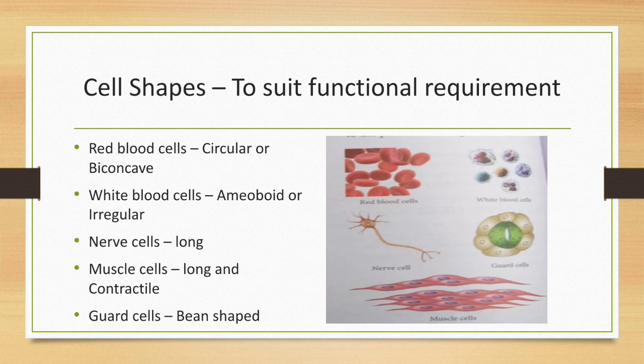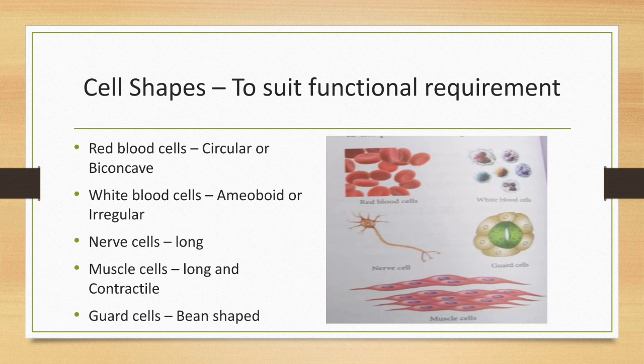Cell shape to suit functional requirement. Each cell has its own structure or shape, and depending on the shape it functions. There are different types of shapes. It may be disc-like, polygonal, rectangular, cuboid, thread-like, branched or irregular. Different shapes are present for each cell, and depending on the shape it performs its function. So let's see some examples.